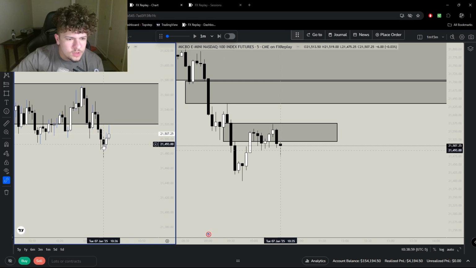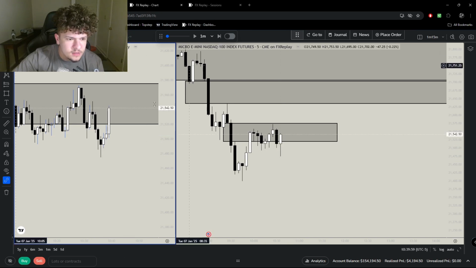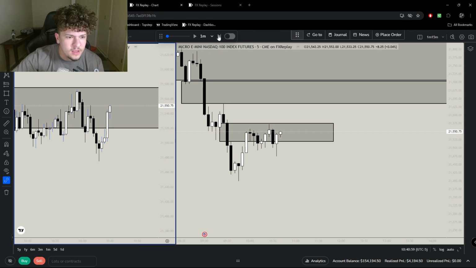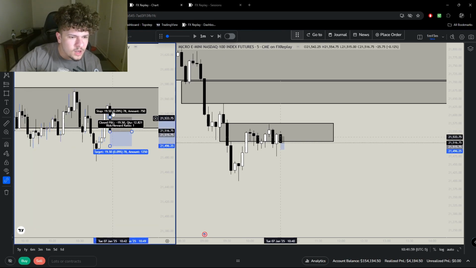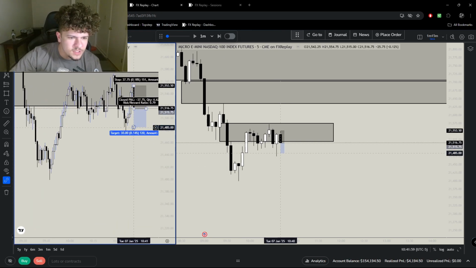If we close below this candle here, that'd be a CISD, and I would take it. We actually inverse this 1-minute fair value gap, and then we inverse the 1 minute. So this actually works for a couple reasons. Yeah, let's take this one. This is actually a pretty good setup.